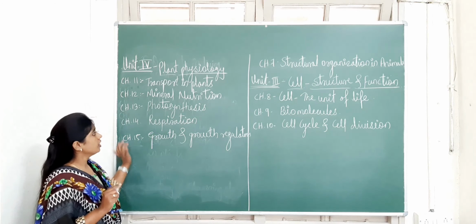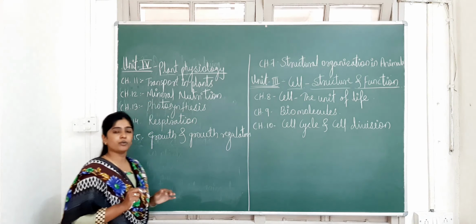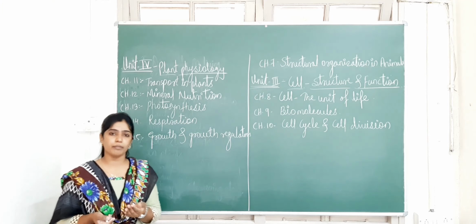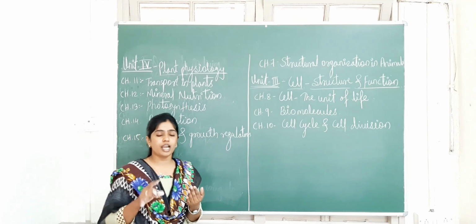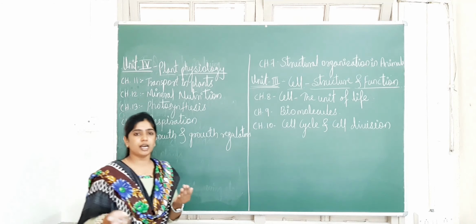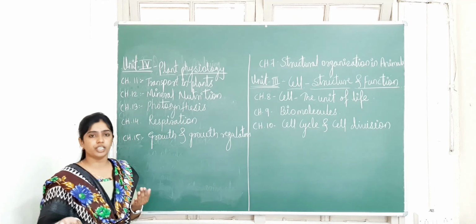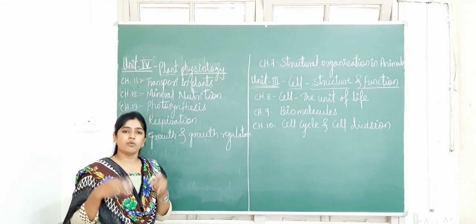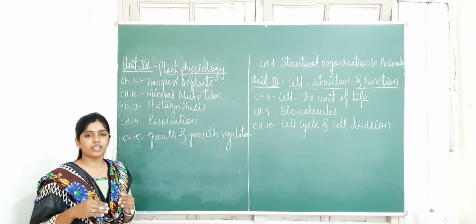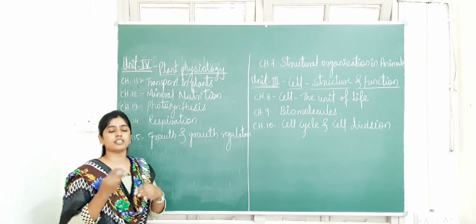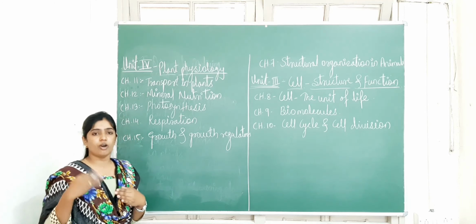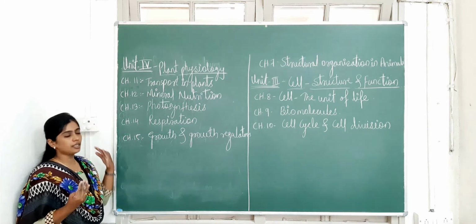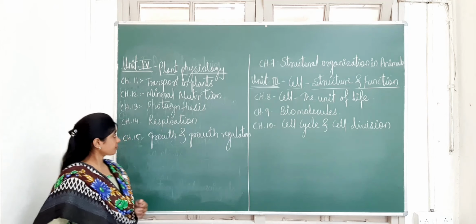In mineral nutrition, you have to study what the necessities and requirements of the plants are, and what the different types of nutrients are, for example micronutrients and macronutrients. You also study the deficiency symptoms of these nutrients, and what diseases can occur if the plant does not get that nutrient. Entirely, in detail, you have to study the mineral nutrition chapter.